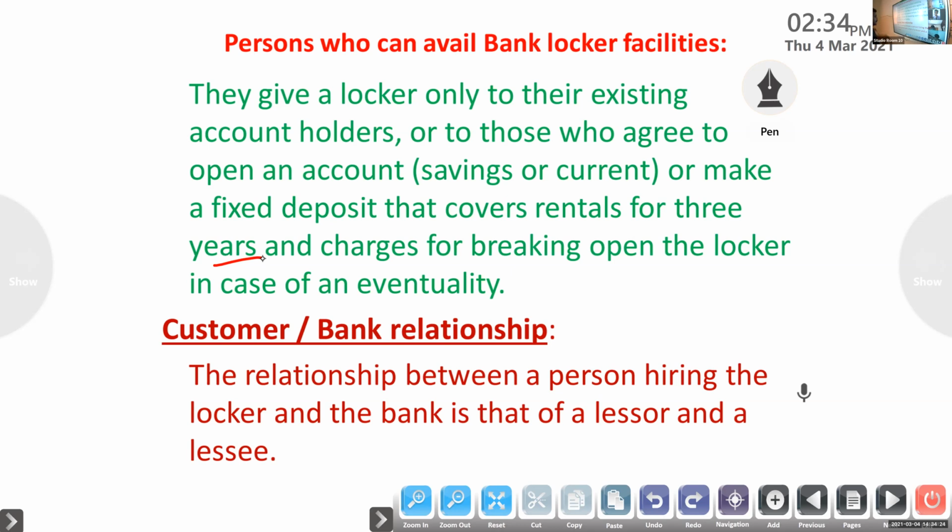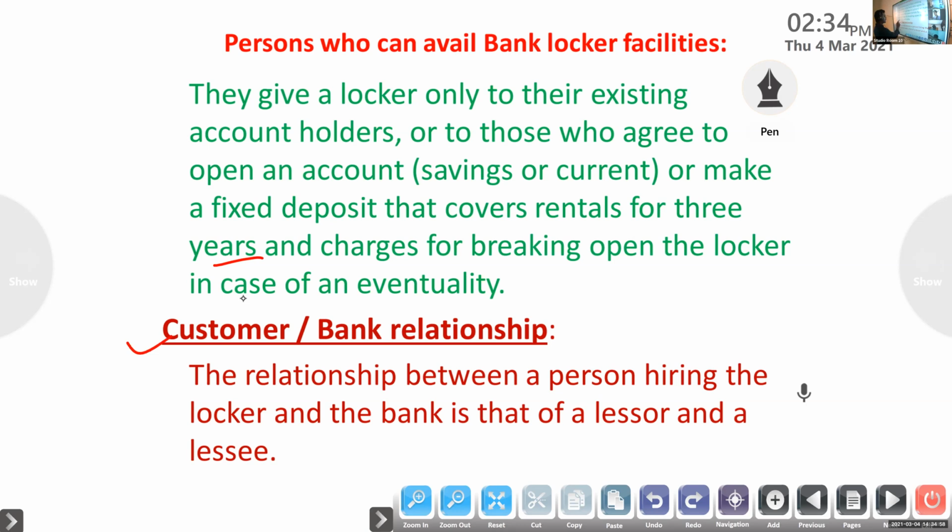There is only one thing you have to remember. They give the facility only to the existing account holder, or those who are agreed to open the account. Another case is those who make a fixed deposit for 3 years, which covers the cautionary deposit and the rental for 3 years. The 3 years' rent we collect in advance. That is about persons who can avail bank locker facilities.